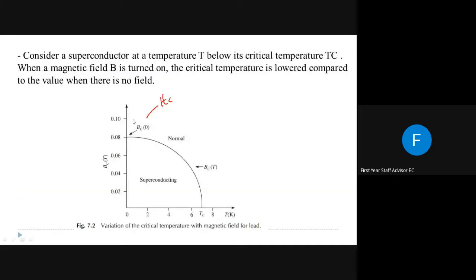If the critical field of our material is some 0.8 tesla, that means our temperature or the critical transition temperature of our superconducting material is 0. That means the material we are dealing with only becomes superconductor at 0 temperature. അതായത് ക്രിട്ടിക്കൽ ടെമ്പറേച്ചർ മാറുന്നതനുസരിച്ച് നമ്മൾ എന്ത് ചെയ്യും, ട്രാൻസിഷൻ ടെമ്പറേച്ചർ മാറും.